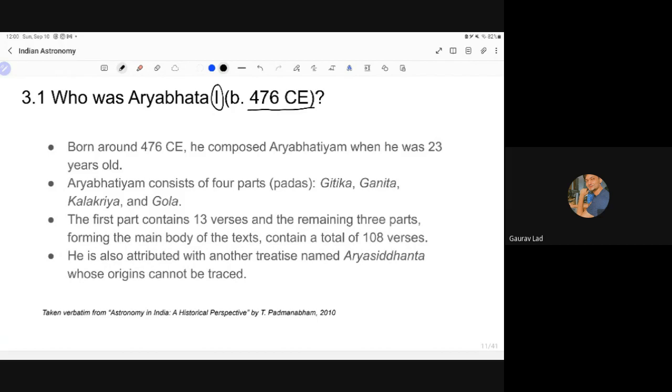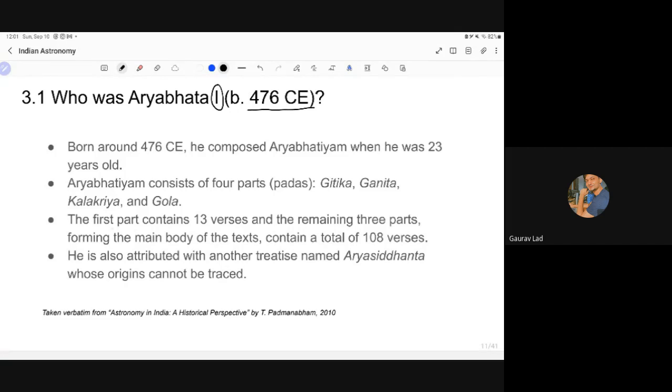And it consists of 4 parts, which are called padas, and they are Gitika, Ganita, Kalakriya, and Gola. Usually, all the Siddhantas have these 4 parts, but Aryabhata is quite famous because he single-handedly composed an entire text, and after him, an entirely new branch or new school of Indian astronomy was started. So he has provided notable contributions to this field.